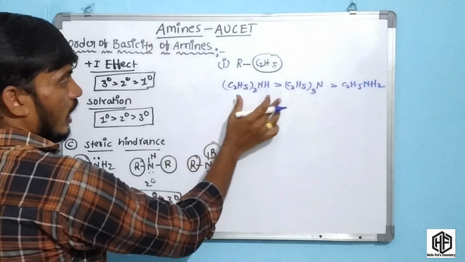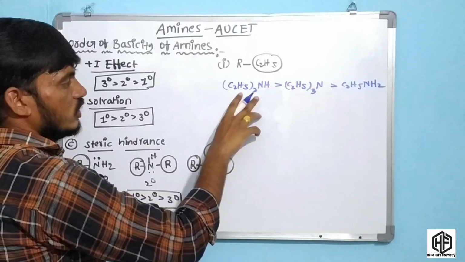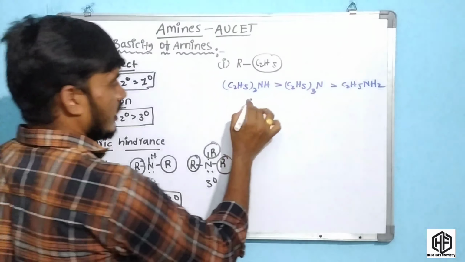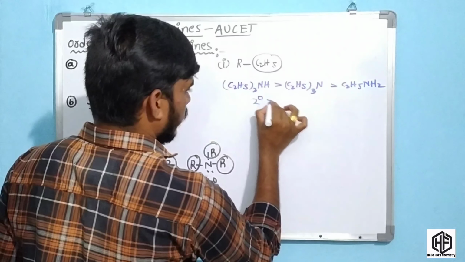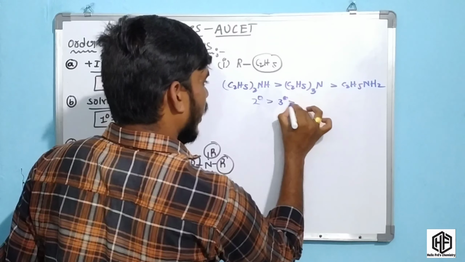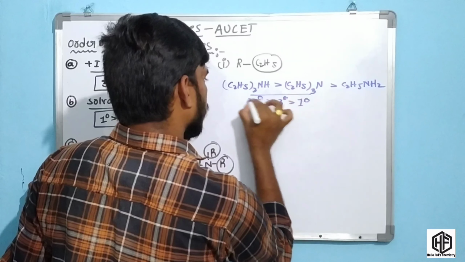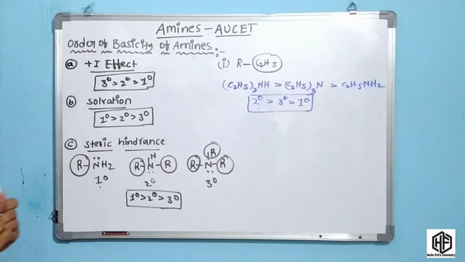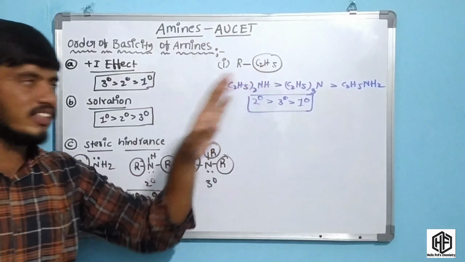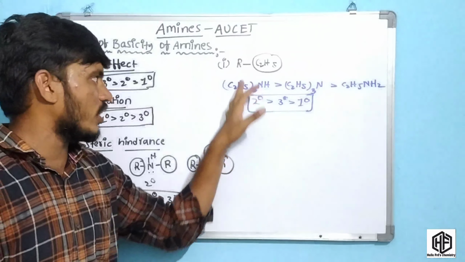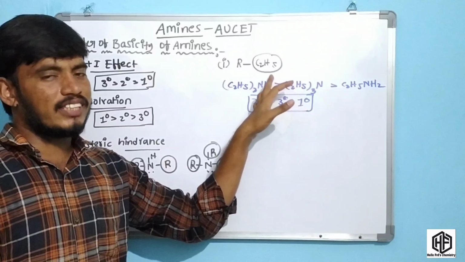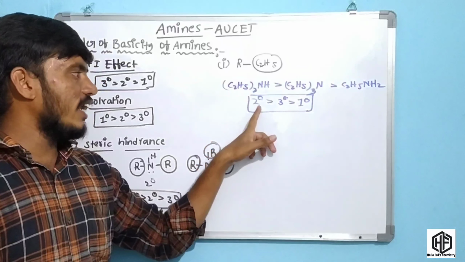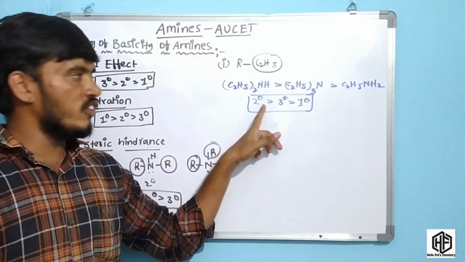It means experimentally, for C2H5, secondary amine is more basic compared to the tertiary and primary. Okay friends, this is so much important in many competitive exams like the AESET or MSc entrance exam. This point is very important. When the alkyl group is the ethyl group, secondary amine is more basic compared to the tertiary and primary.